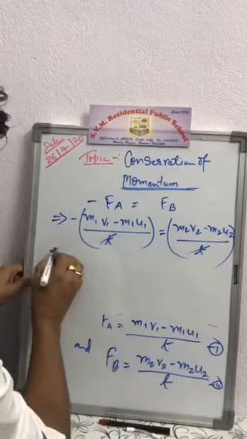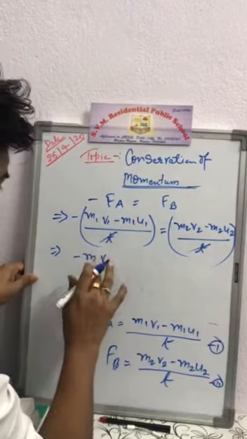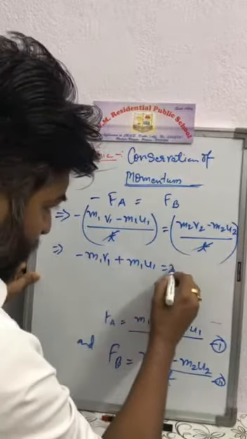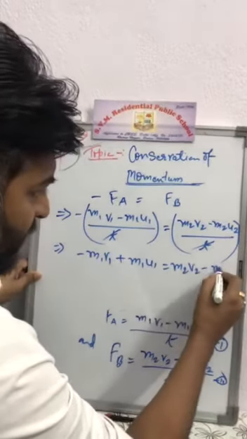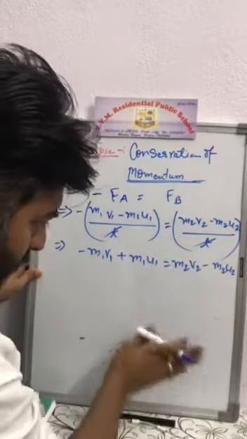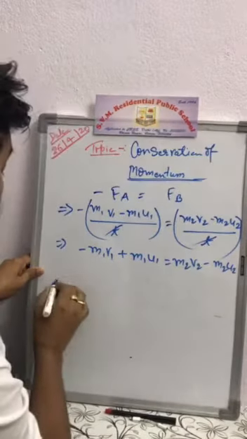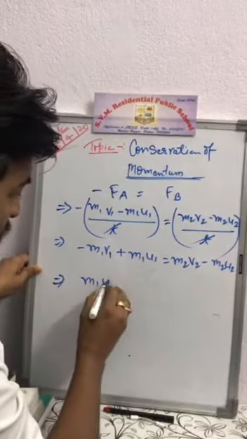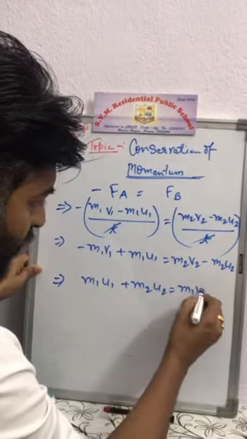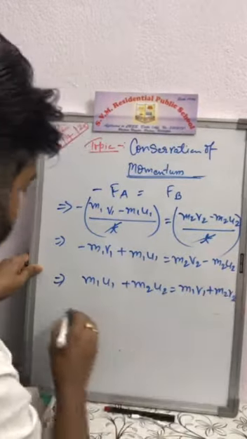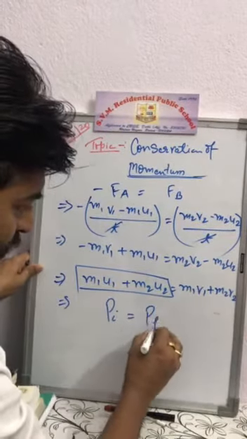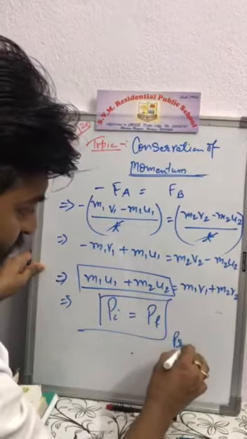Now t cancels, so minus m1 v1 plus m1 u1 is equal to m2 v2 minus m2 u2, or we can say m1 u1 plus m2 u2 is equal to m1 v1 plus m2 v2. This is the initial momentum equal to the final momentum. Proved.